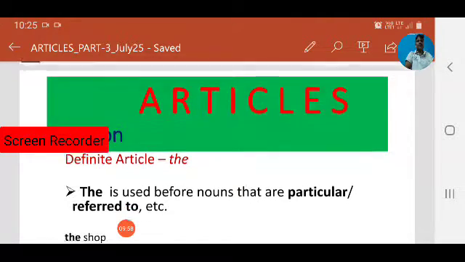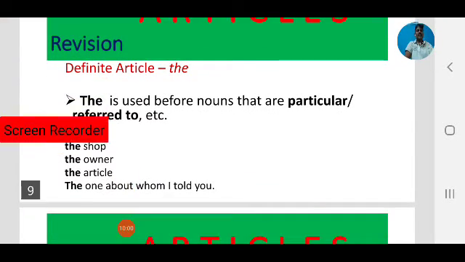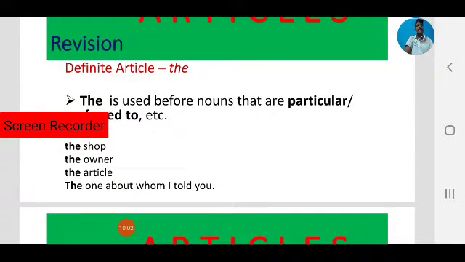We have seen a lot of examples in the last sessions: the shop, the owner, the article. Observe, the shop means a particular shop. The owner, a particular owner, a specific owner. The article, a specific article.